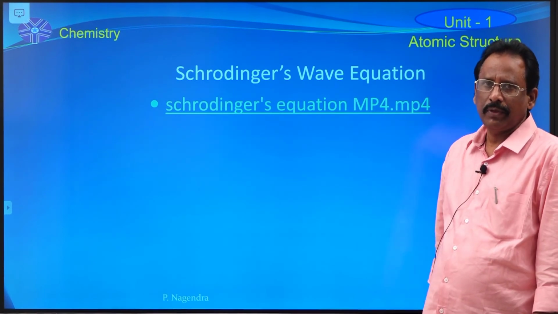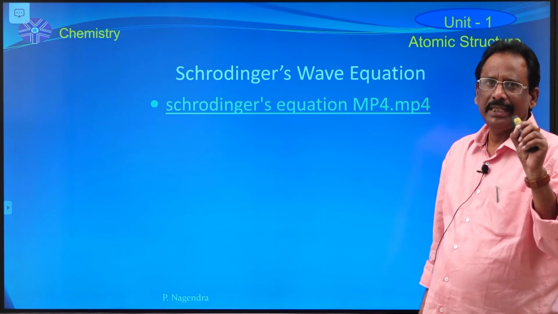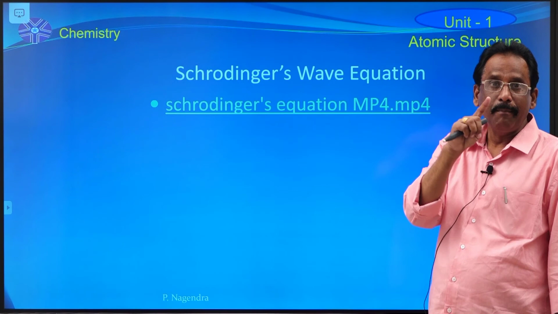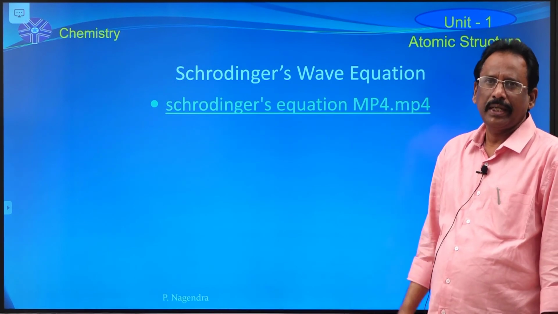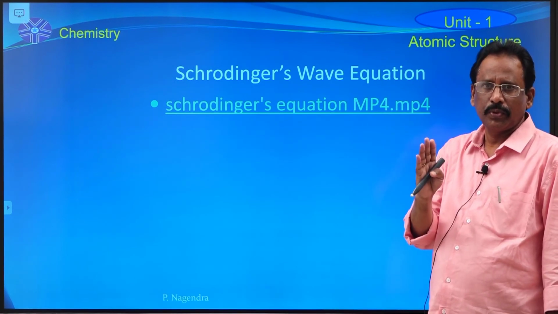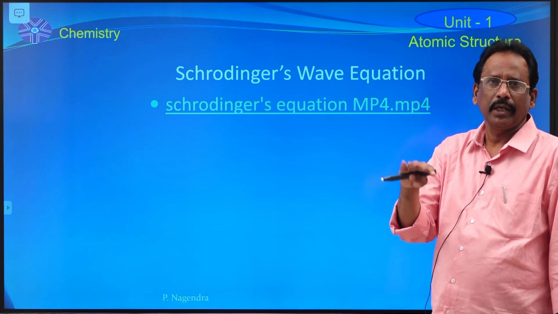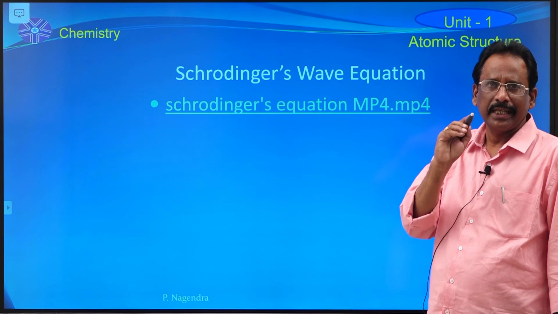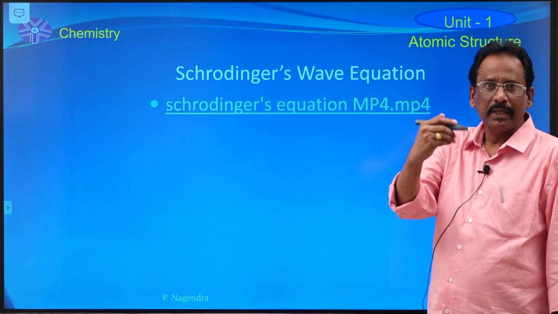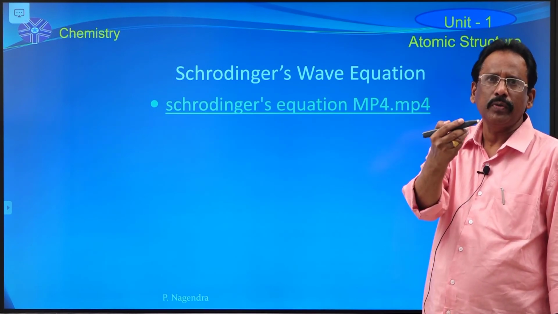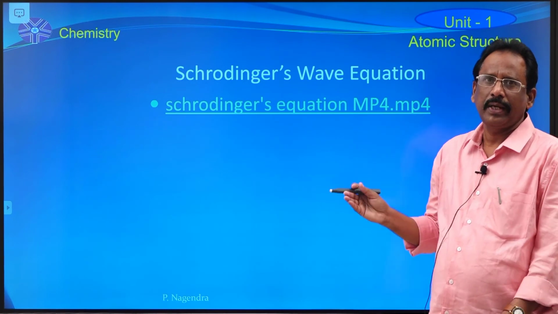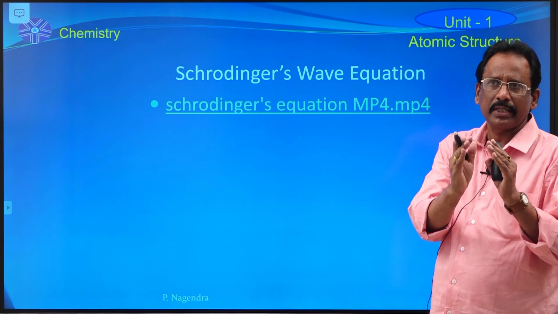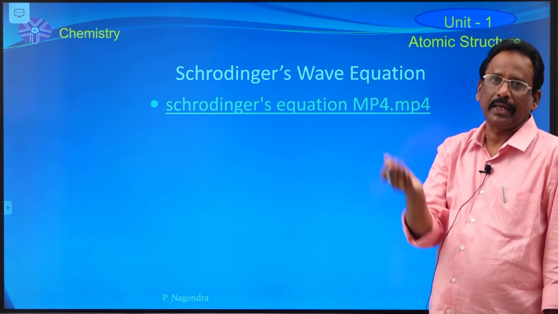In Schrodinger's wave equation, the first symbol is psi, a wave function, but psi cannot directly give the probability of finding the electron, because probability is always expressed in positive sign, but psi shows both positive and negative values. That is why in Schrodinger's wave equation the symbol psi was replaced by psi square.